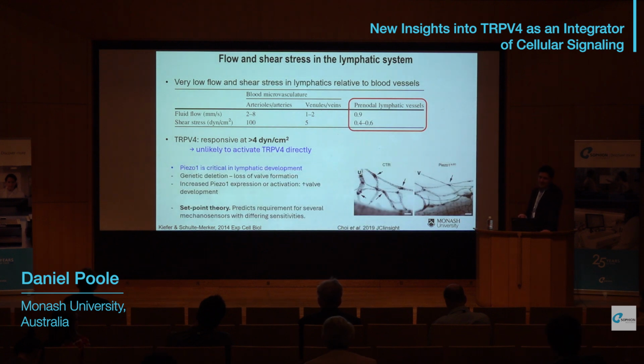We decided to look at interaction between Piezo1 and TRPV4 due to the role of Piezo1 in lymphatic development. It's critical for formation of valves. This is based on knockout animals, but also on human mutations. And also increased Piezo1 expression or activation can increase valve development. And there is a set point theory which predicts that there's a requirement for several mechanosensors with differing sensitivities for the cellular function.